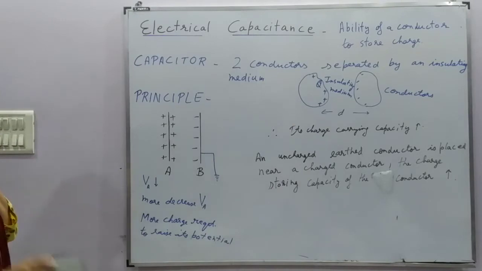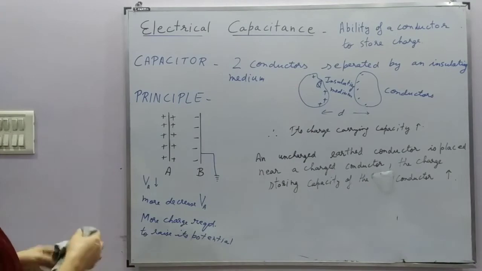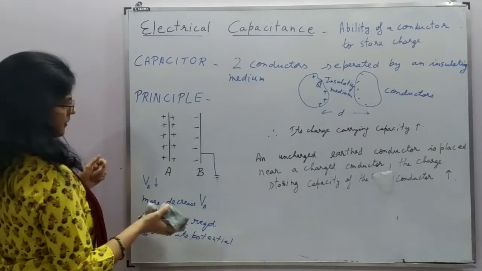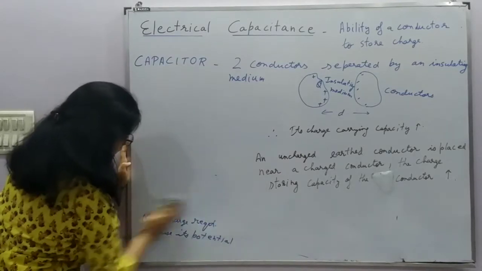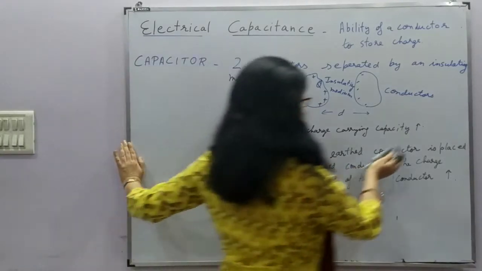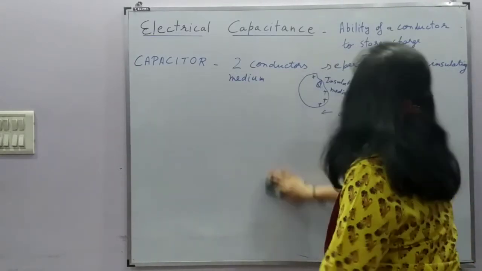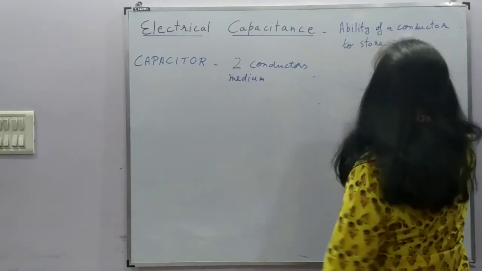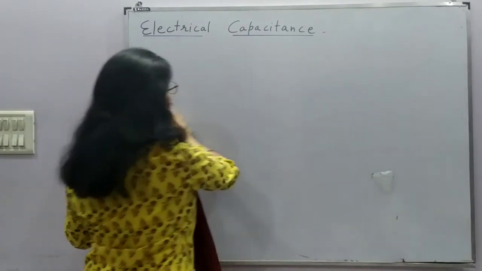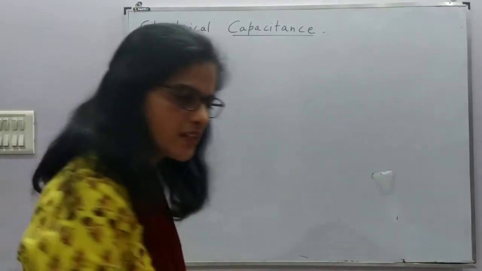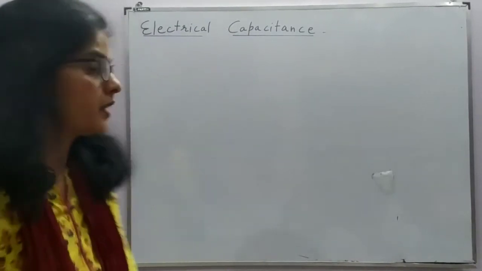Now, what are the factors on which the capacitance of the capacitor depends, right? So those factors are size, shape and the separation of the conductors, right?